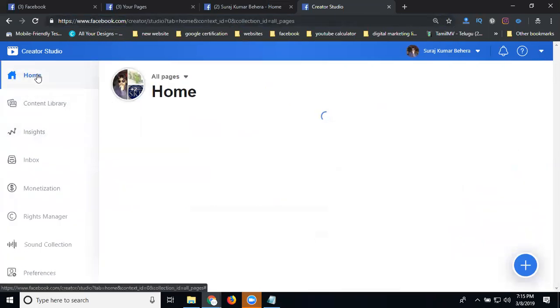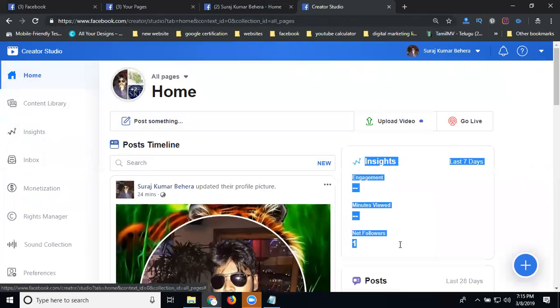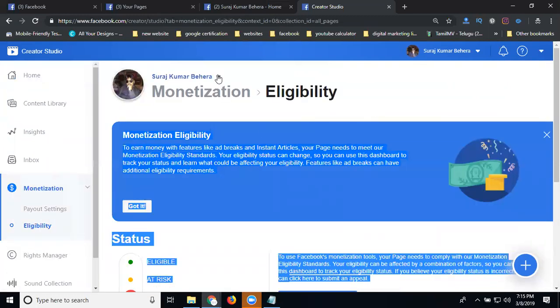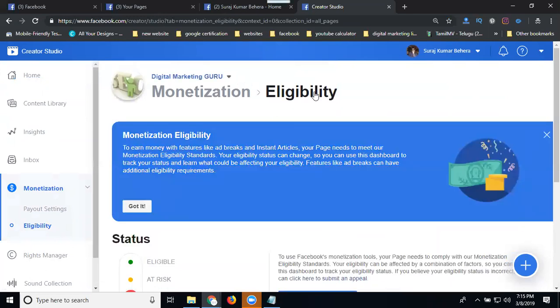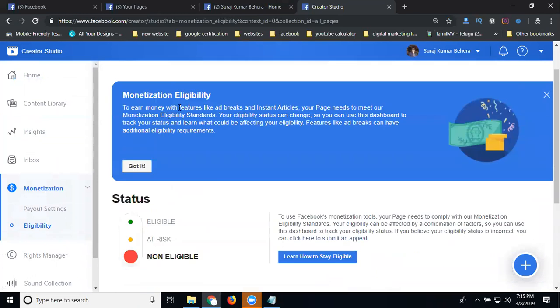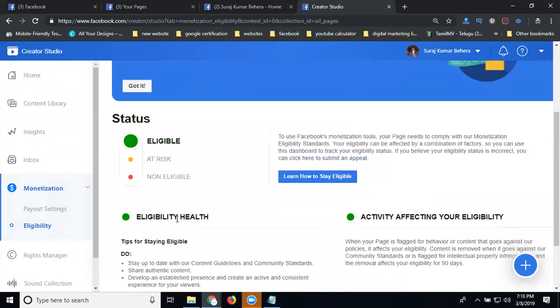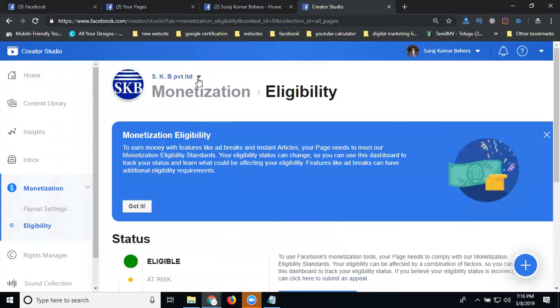Check any information from the home page. When your application is accepted, it will show your earnings under the monetization option. You can check each and every page. Eligibility health red means non-eligible, nothing but no content there. So non-eligible, go to another one. Eligibility health means the page is eligible, and an activity log will be there. So check here.